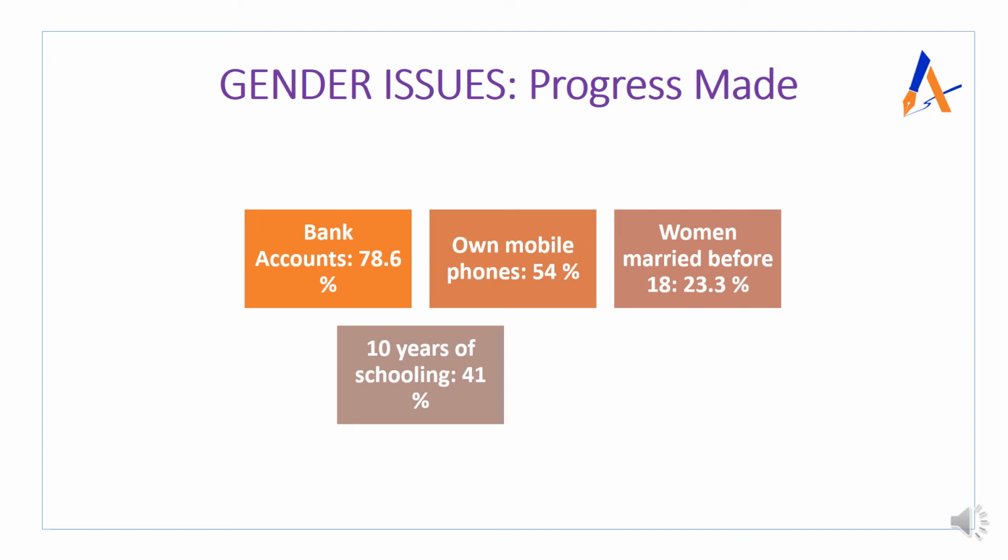So are you seeing that we are analyzing one with respect to the technology point of view, another with respect to the institution and society point of view, marriage, another with respect to education, the other one with respect to finances, and the last one with respect to access to clean cooking fuel. So PAHAL has played a very important role, and 68.6% of women have access to clean cooking fuel. So this is only with the help of data which we have analyzed.